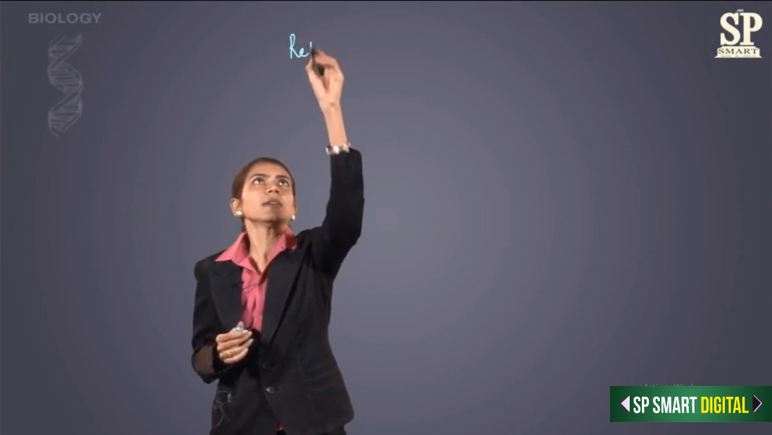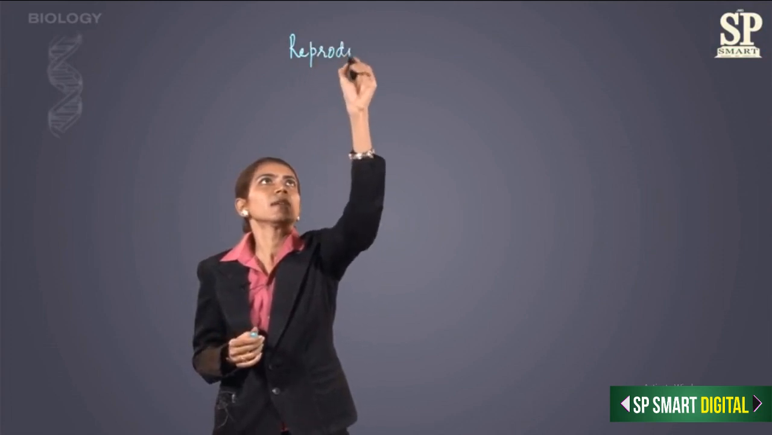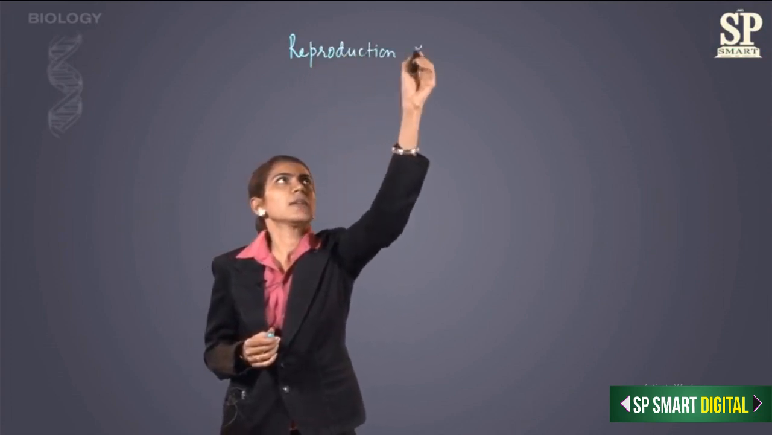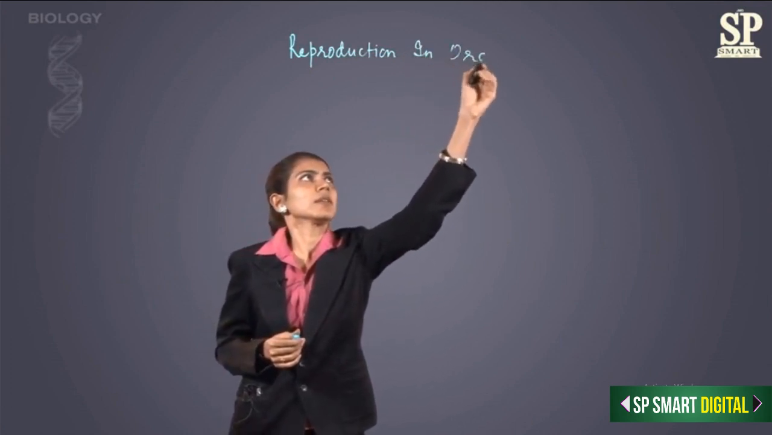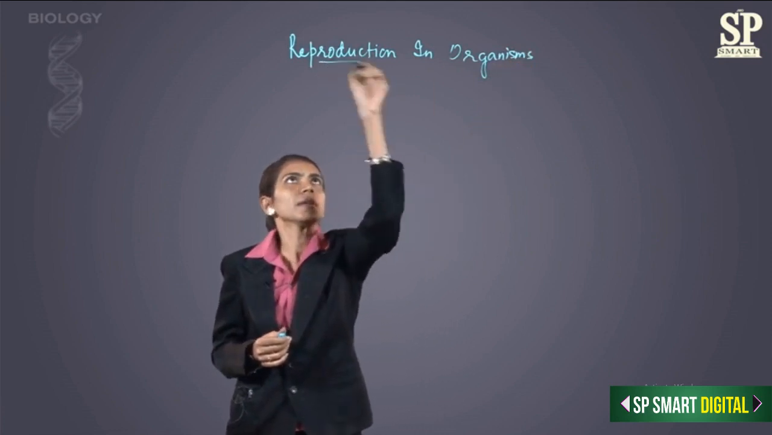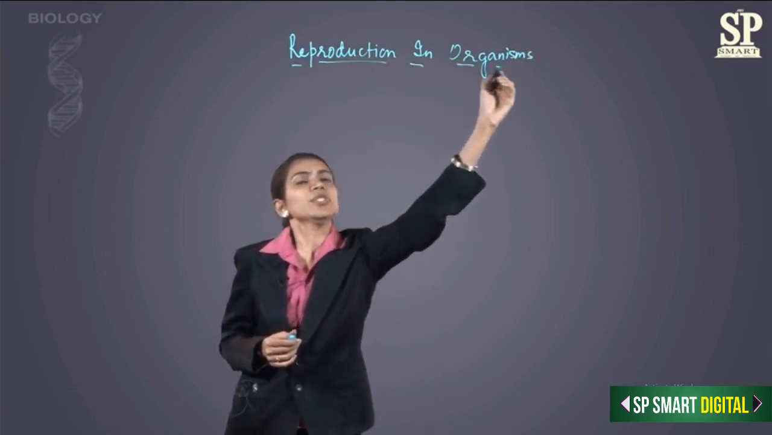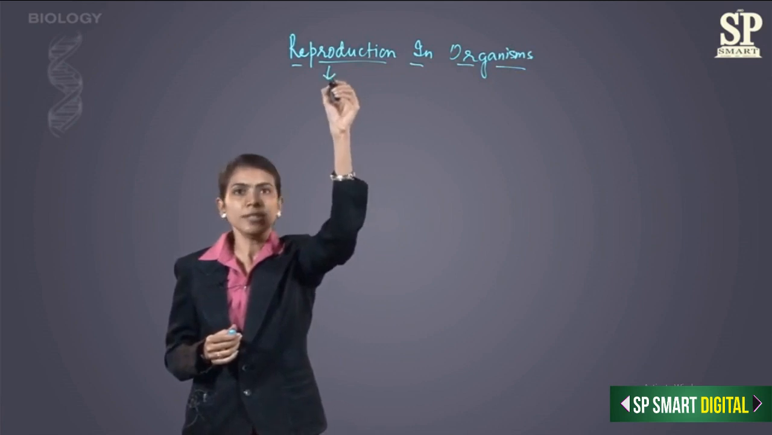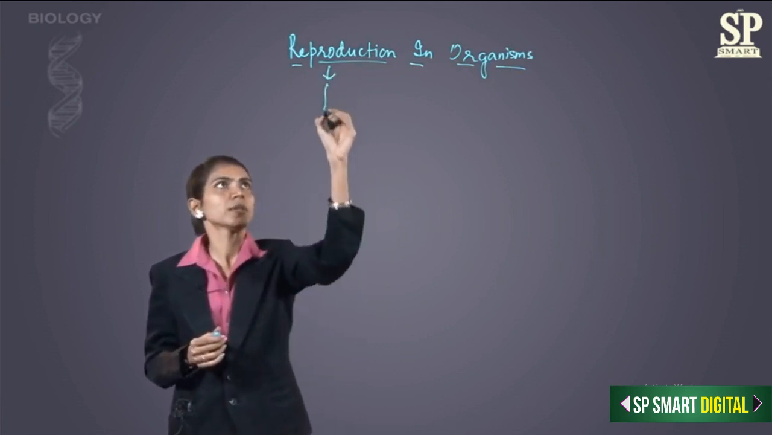We study the chapter of Reproduction in Organisms, Unit 1, Chapter 1. Reproduction is one of the fundamental characteristics of all the living organisms.